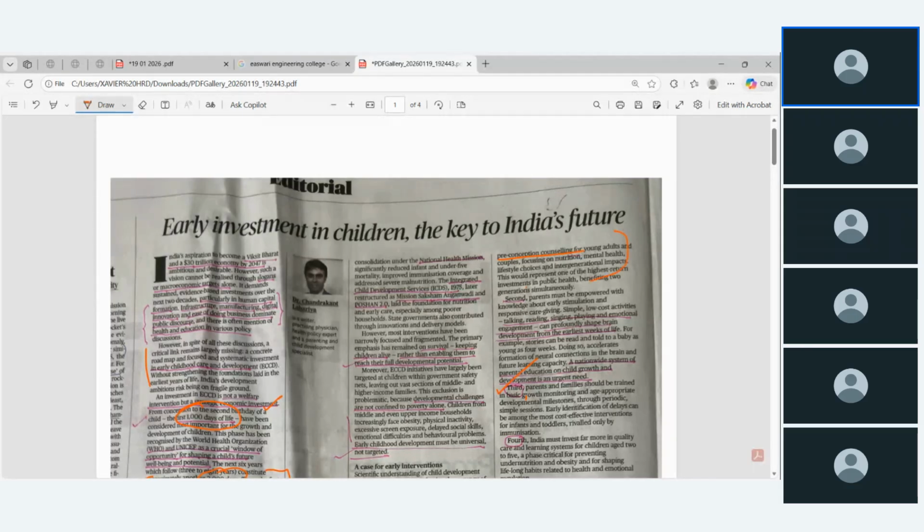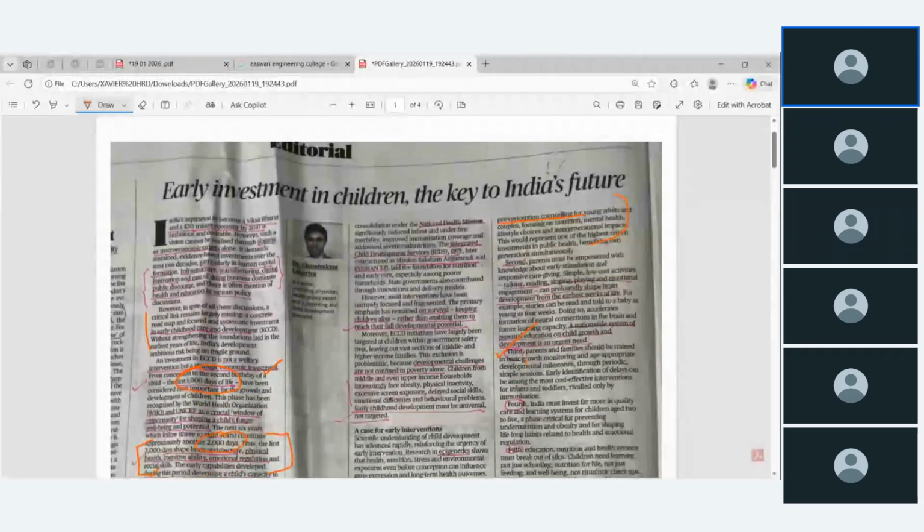This is most important. Many young adults do not bother about these things. Second, parents must be empowered with knowledge about early stimulation and responsive care. Talking, reading, singing, playing.